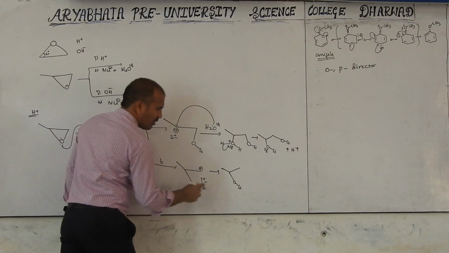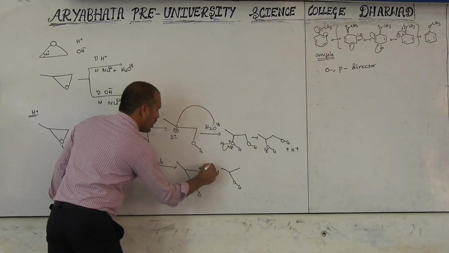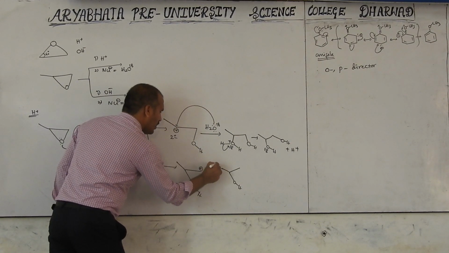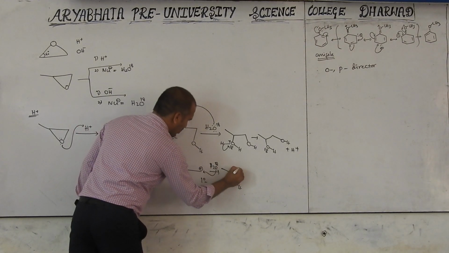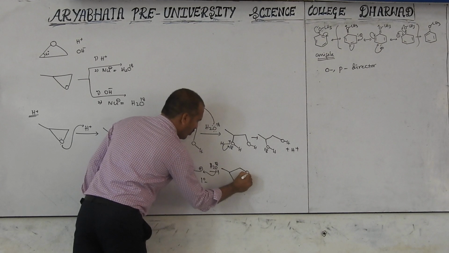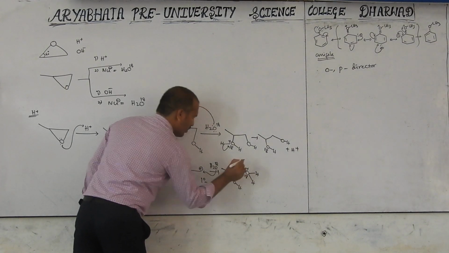Otherwise, according to this, if OH attacks and H2O attacks, then what will we get? H2O-18 on this carbon, with O-18.